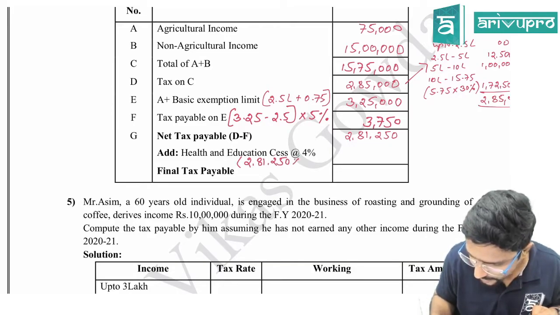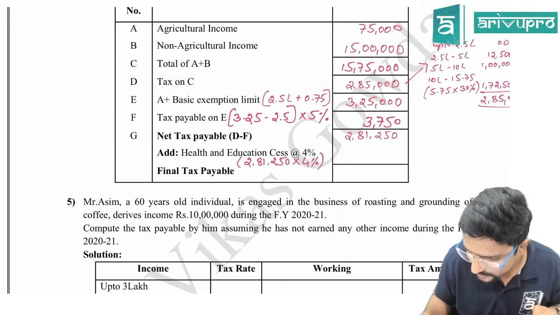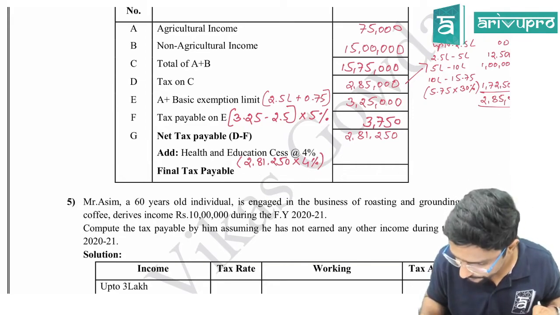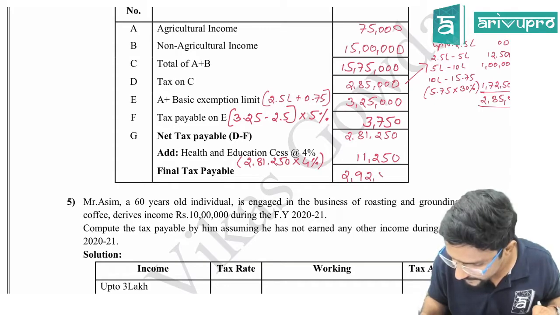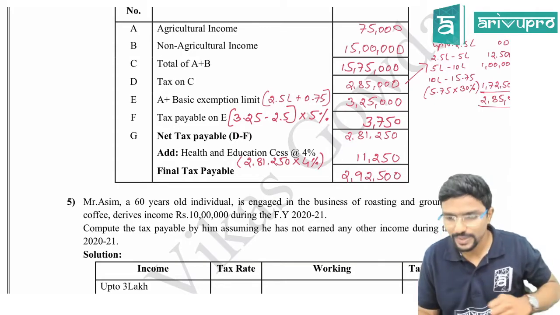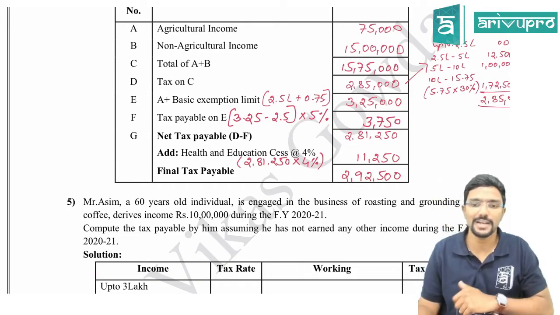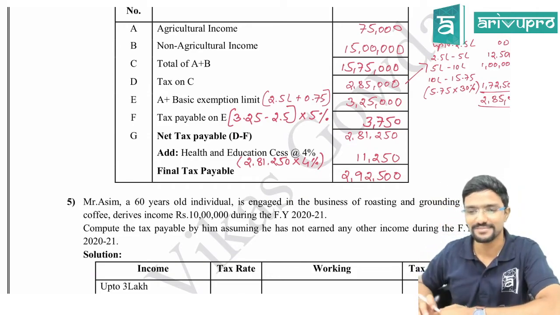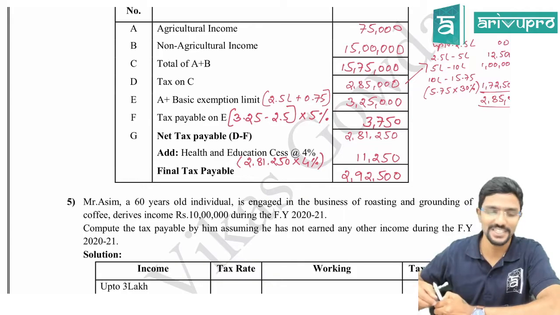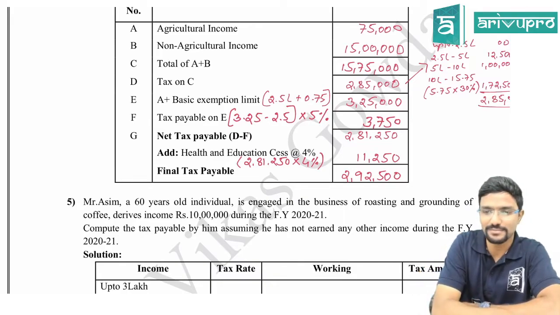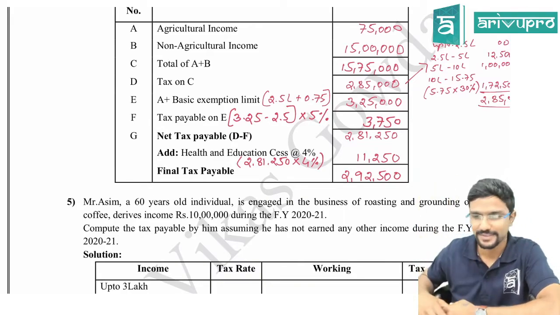2,81,250 into 4%. It is 11,250. So your answer will be 2,92,500. Yeah, final answer. This will be your option. To get this is the challenging thing. You will have this answer in the option. Somewhere A, B, C, D.